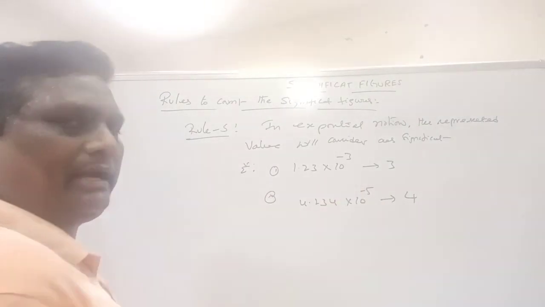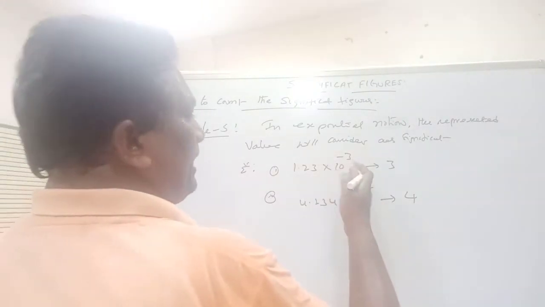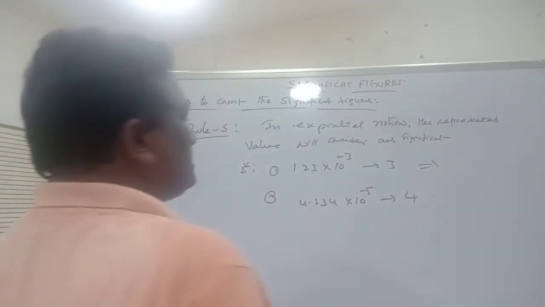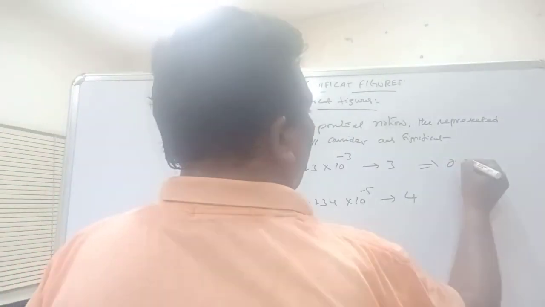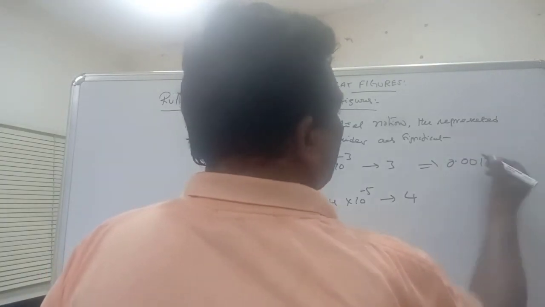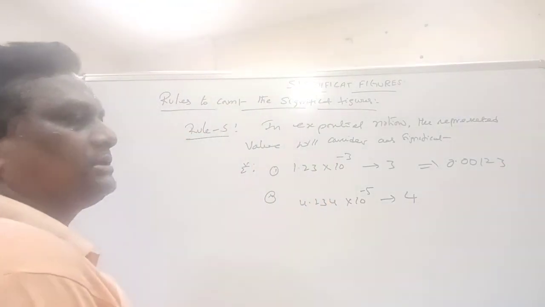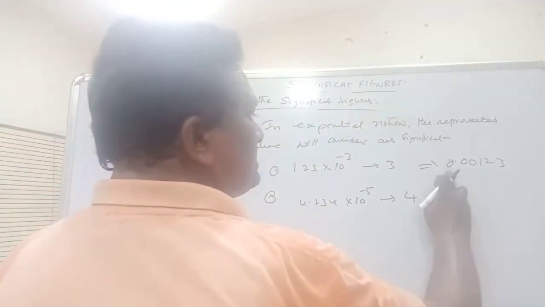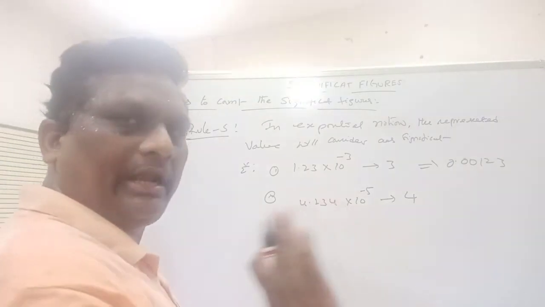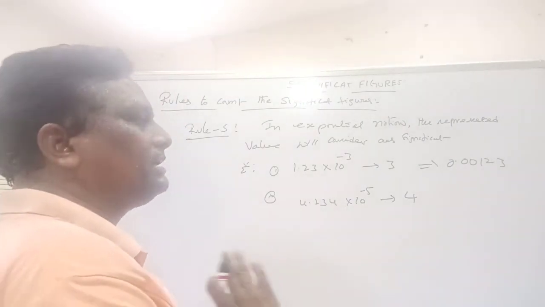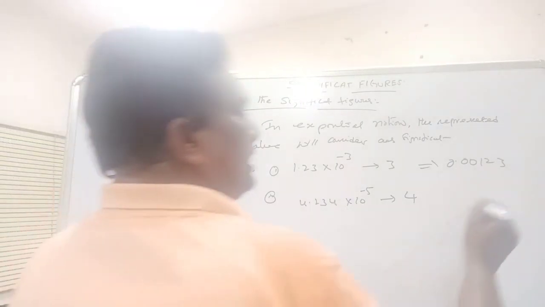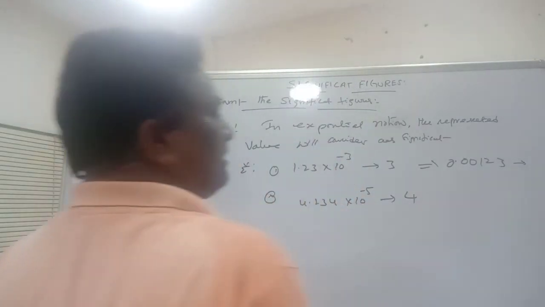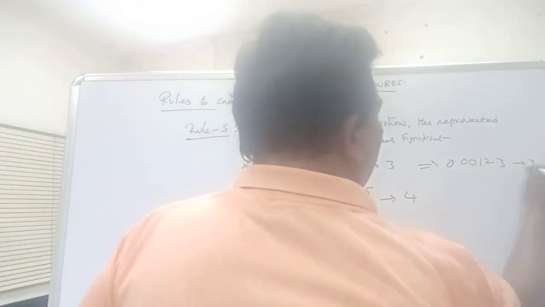Suppose if you want to expand it, 10 power minus 3, we can write it as 0.00123. These are leading zeros, and leading zeros never be significant, so the number of significant figures in the given value is only 3.